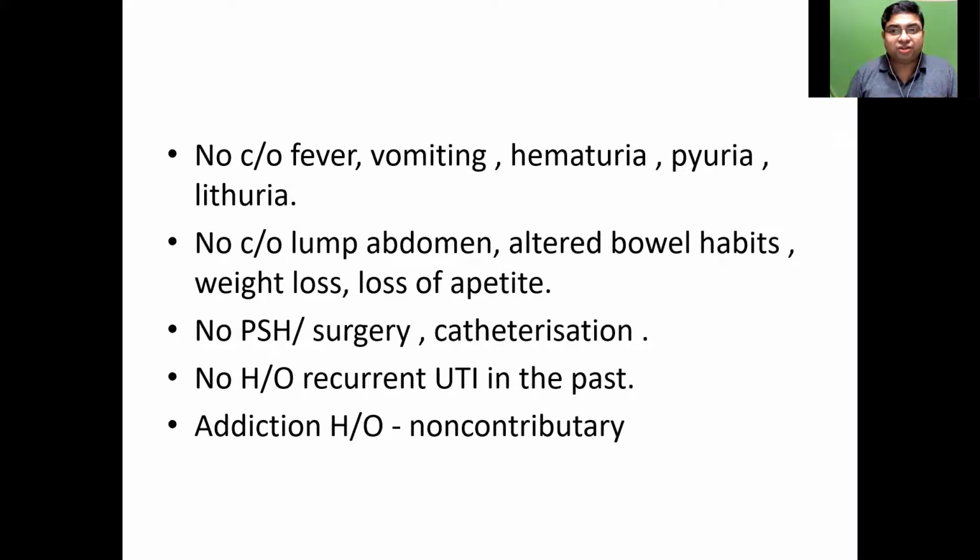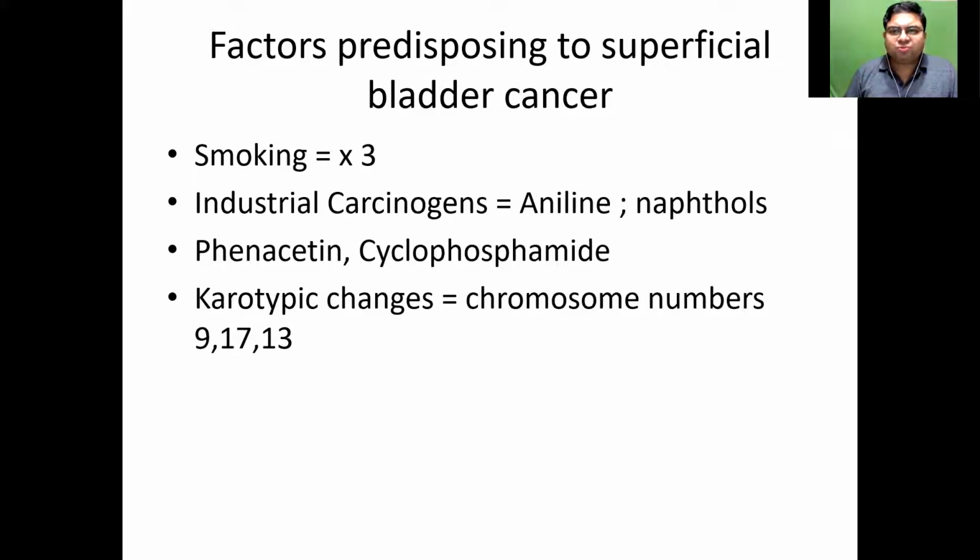You also take an addiction history, and she doesn't give any history of addiction. Why? Because what are the factors predisposing to superficial bladder cancer? Smoking, which is about 3 times more common in smokers. Industrial carcinogens like anilines and naphthols, basically in paint industries. Then phenacetin and cyclophosphamide are the drugs causing superficial bladder cancers, and some chromosomal abnormalities, the most common being chromosome number 9.